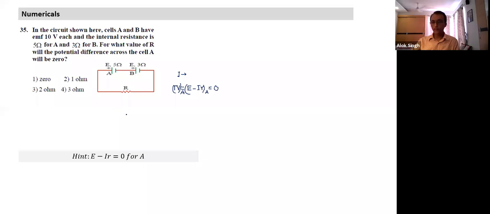Anybody else would like to explain a different way how to go about solving this question?